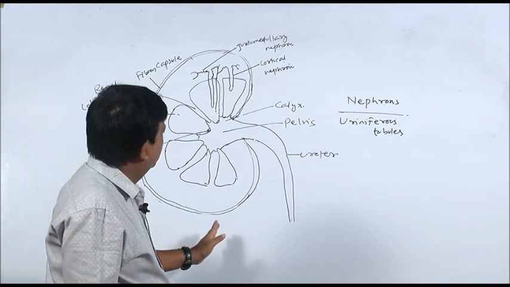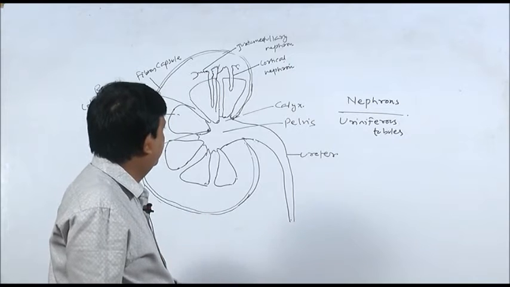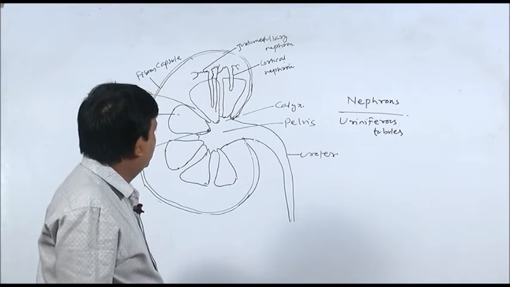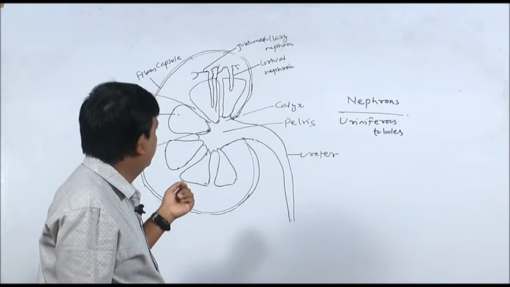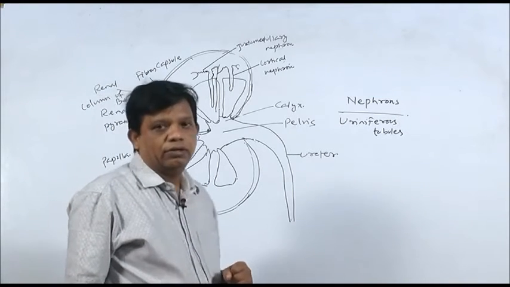Now we will see the structure of a nephron. Thereafter I will tell you what is the difference between juxtamedullary nephron and cortical nephron.